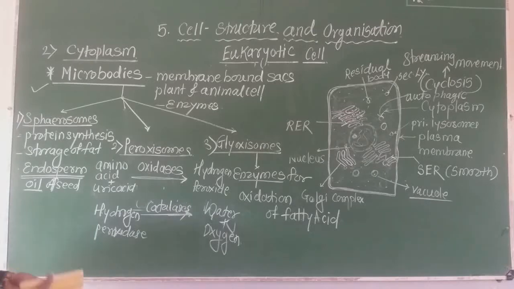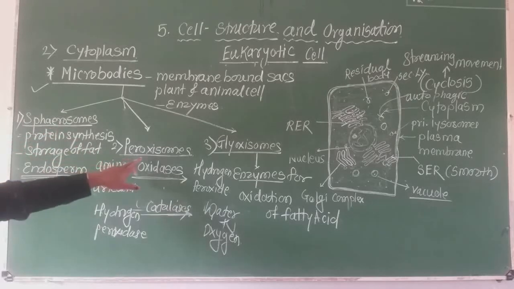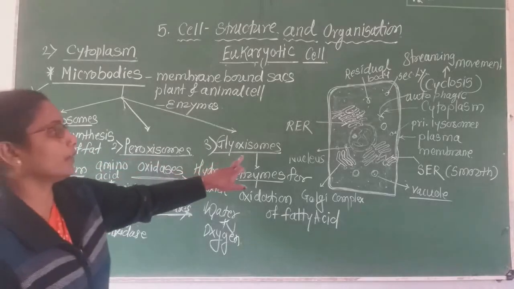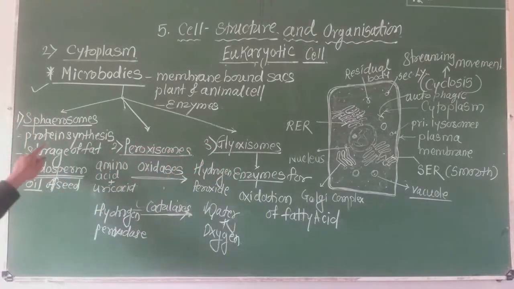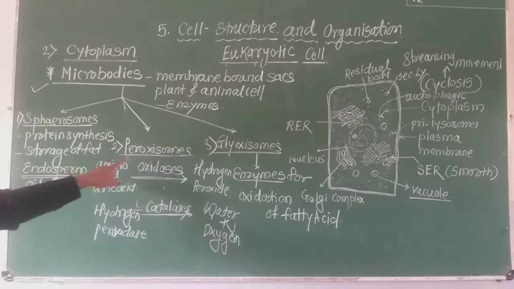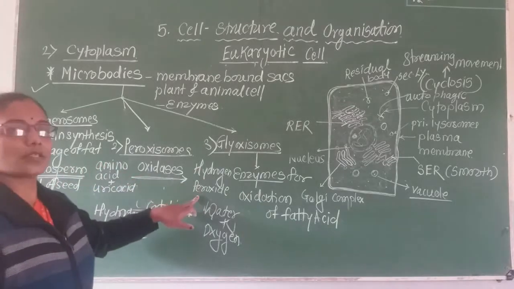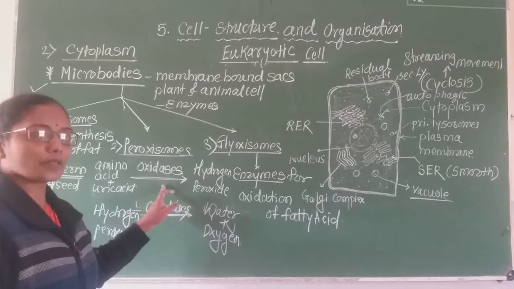So, one cell organelle, the microbodies, has three types: spherosomes, peroxisomes, and glyoxysomes. Spherosomes are responsible for protein synthesis and storage of fat, while peroxisomes convert amino acids and uric acid into hydrogen peroxide by the enzyme oxidases.